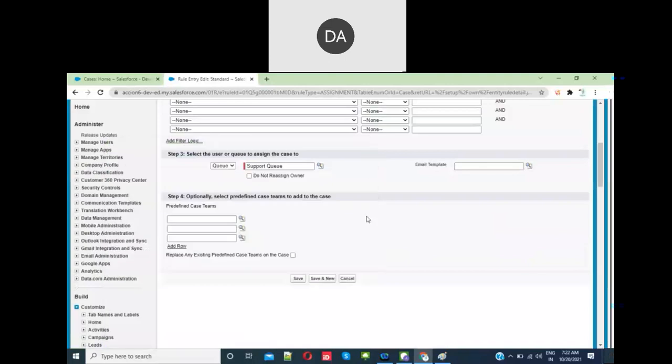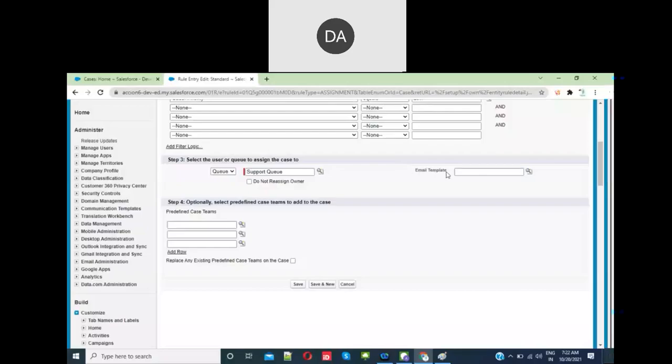Email template means if you select an email template, whenever a record is assigned to a queue or any user, then this email information will be sent. You have already gone through the email templates, just check that. And do not reassign the owner means if you select this, owners cannot be reassigned from one user to another user.